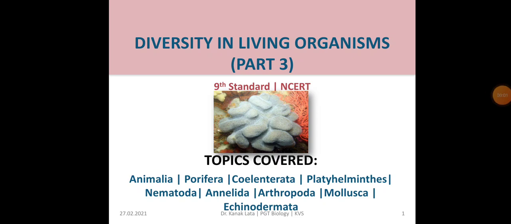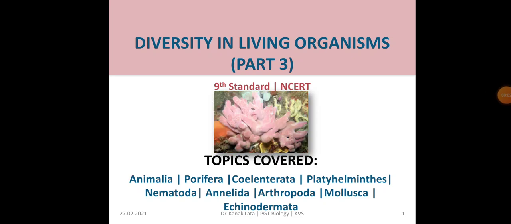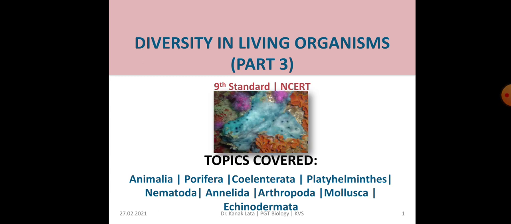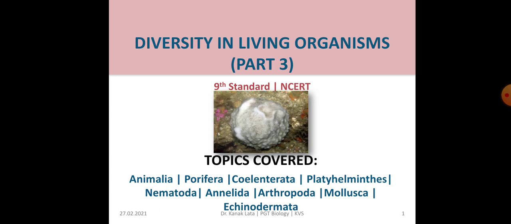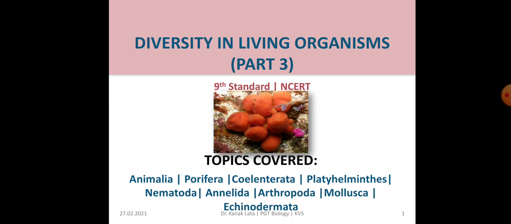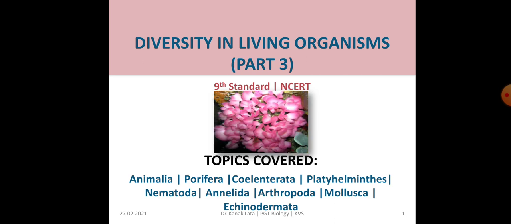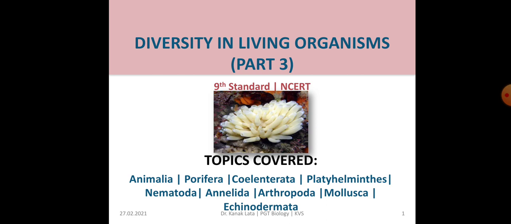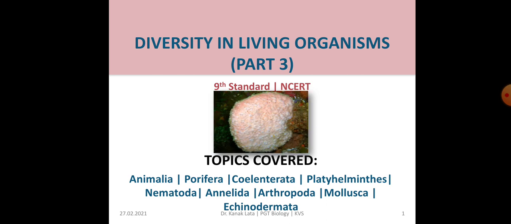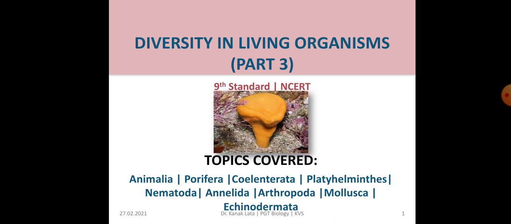Good morning, friends. Today I am here with Diversity in Living Organisms, Part 3 of Ninth Standard. In this session, we are going to discuss Animalia, Porifera, Coelenterata, Platyhelminthes, Nematoda, Annelida, Arthropoda, Mollusca, and Echinodermata. So let us start the session.